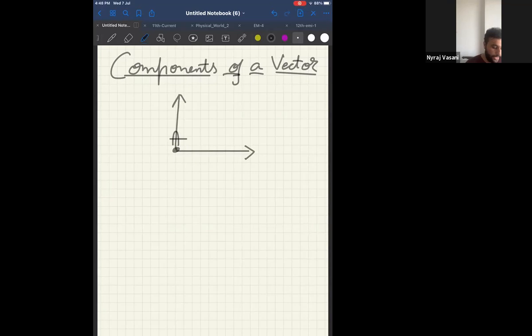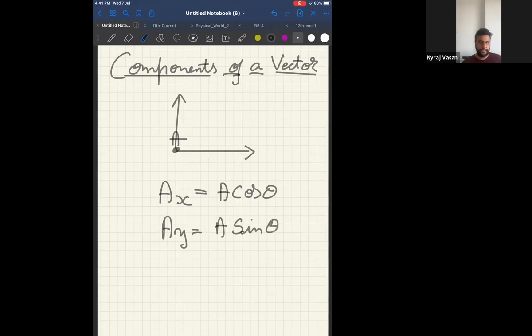Horizontal component is always AX, means x-axis. Vertical component is AY, which is y-axis. Clear? And the formula is the horizontal component is always A cos theta and the vertical component is always A sin theta.